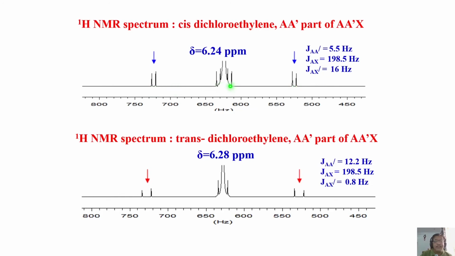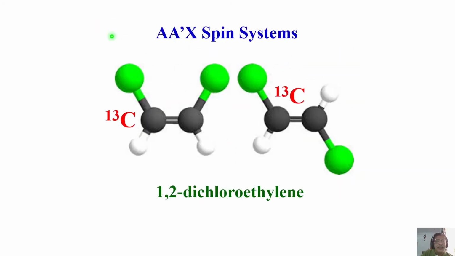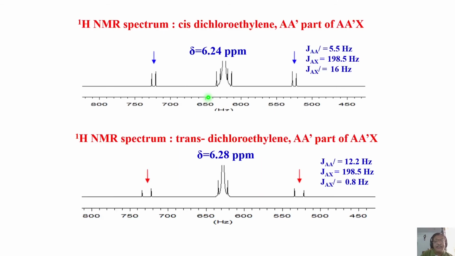Center of this to center of this gives you two bond carbon-proton coupling. That is on either side you see. But each of the satellite peaks is split into doublets. Why is it so? That is because there is a proton-proton coupling also which is reflected. This separation gives me proton-proton coupling, AA prime coupling, which was invisible in the proton spectrum. The moment you break the symmetry by taking carbon 13 into account, now you are seeing HH coupling.